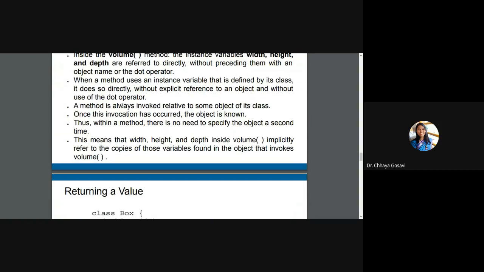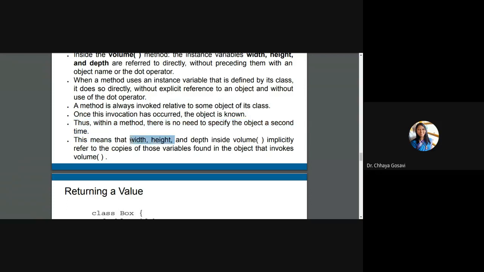A method is always invoked relative to some object. So to call a method, you need some object. You cannot call that method directly. If the method belongs to an object, it is not a static method. You cannot call that method without any object. So to call a method, you need some object. Once invocation has occurred, the object is known. Thus, within a method, there is no need to specify the object a second time.